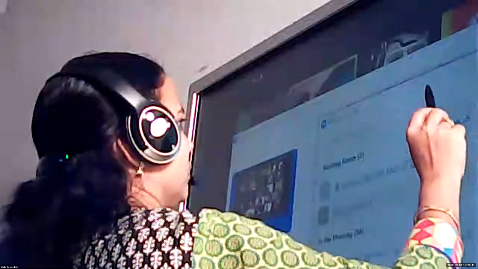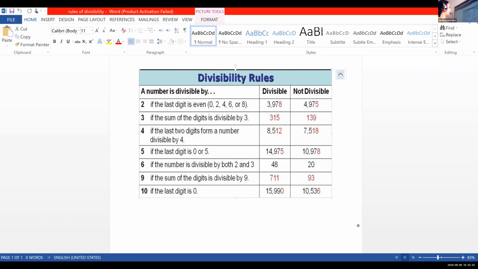Okay, let's check that. So if the number is divisible by both 2 and 3. Okay, children, you have here 48. The number is here 48. So, you know the last digit is what? Isha, please unmute and speak. Yes, Isha, what is the last digit in 48?